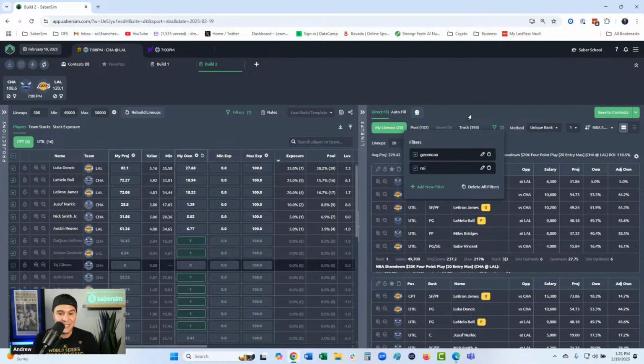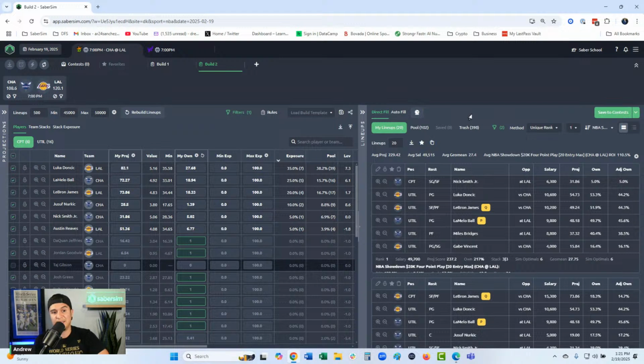We don't need unique lineups, but we want lineups that are trying to balance uniqueness and win rate, right? And trying to find a happy medium. So that's the goal. So we've got these 102 lineups here, right? Now it's time to start analyzing them and figuring out, hey, what lineups do I want to play?